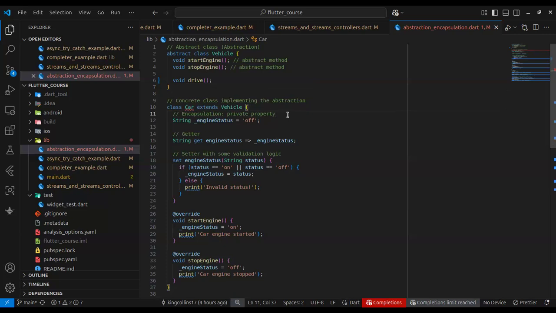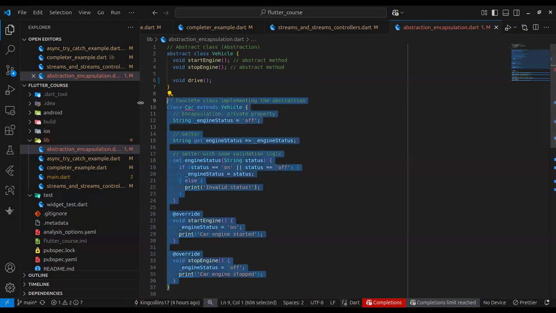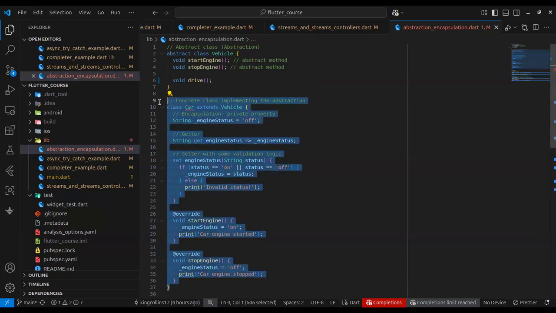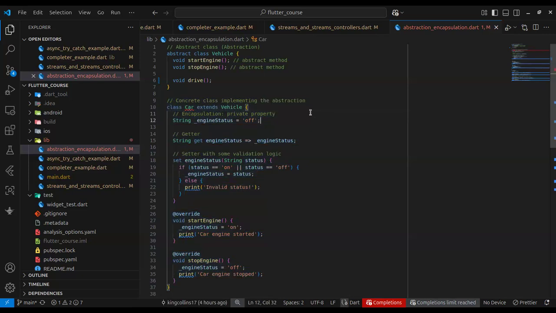That concrete implementation is where you now define the logic for that behavior. Look at this car example, for instance. You can see the code is much longer than the first one, because this is where the implementation details are outlined. A car declares how it starts its own engine.